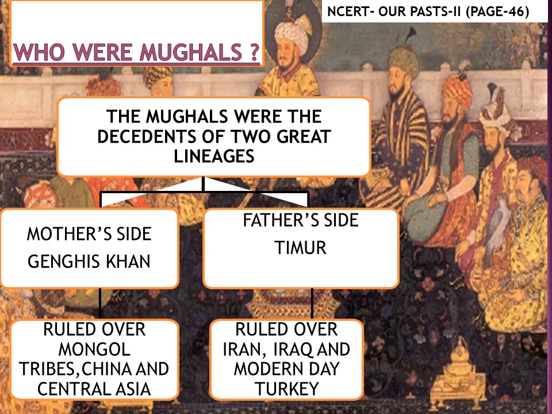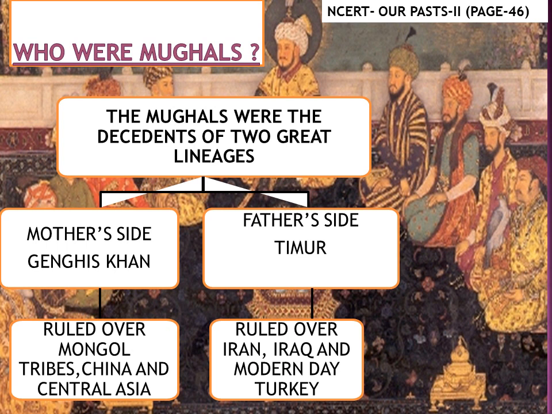Now, who were Mughals? The Mughals were the descendants of two great lineages. From their mother's side, they were the descendants of Genghis Khan. Genghis Khan ruled over Mongol tribes, China and Central Asia. And from their father's side, Mughals were descendants of Timur. Timur ruled over Iran, Iraq and modern-day Turkey.